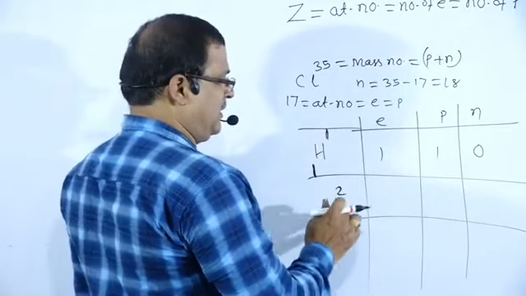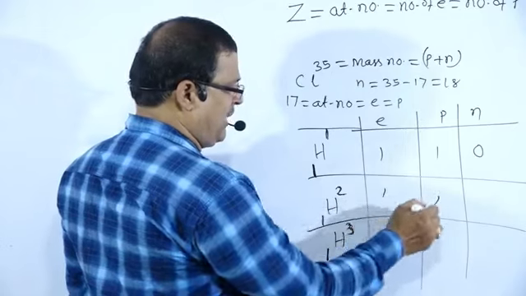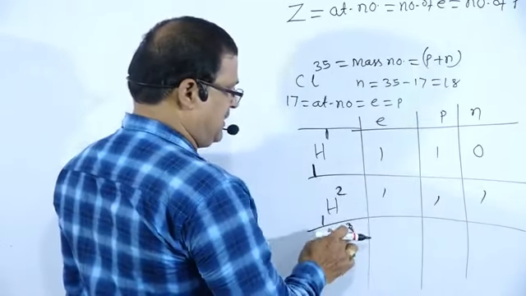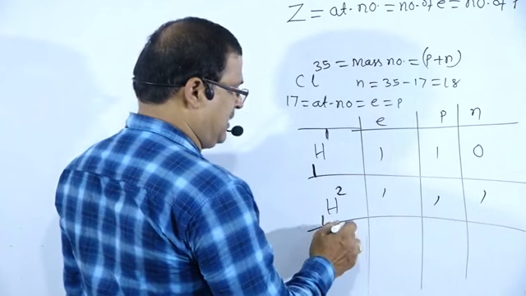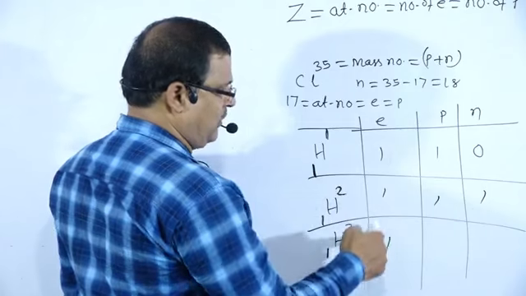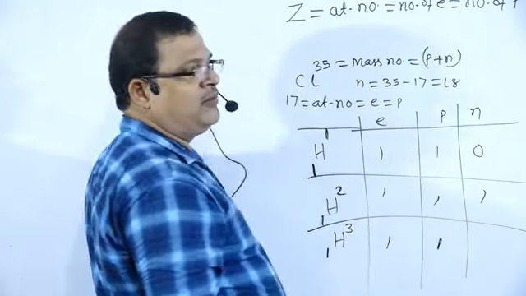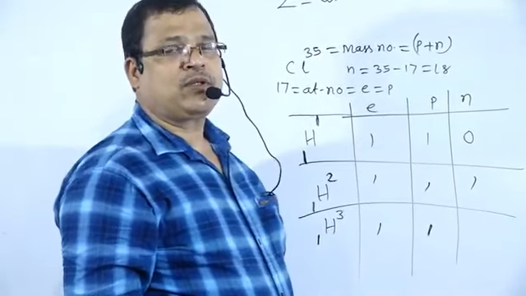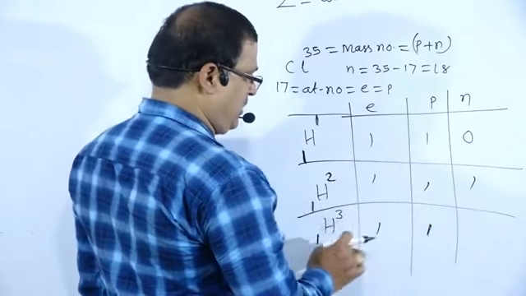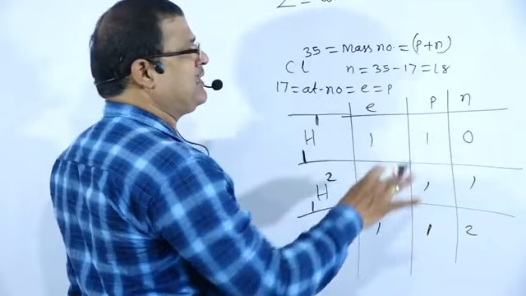For deuterium, the number of electrons is 1, protons also 1, and neutrons 2 minus 1, that is 1. In the same manner, for tritium, the atomic number is 1, so electrons 1 and protons 1. Proton is the fundamental particle responsible for the atomic number. Then the number of neutrons is 3 minus 1, that is equal to 2. So I have given certain examples.